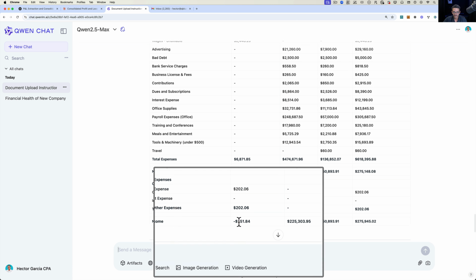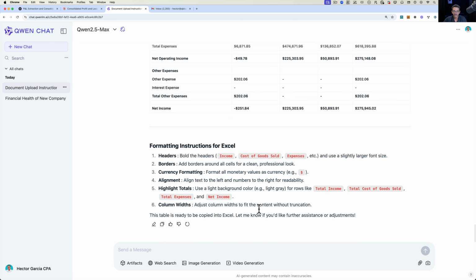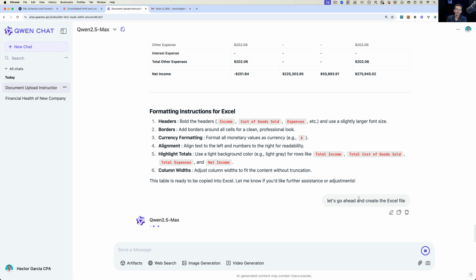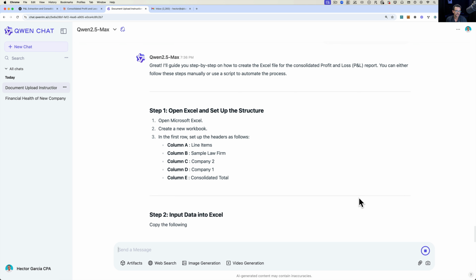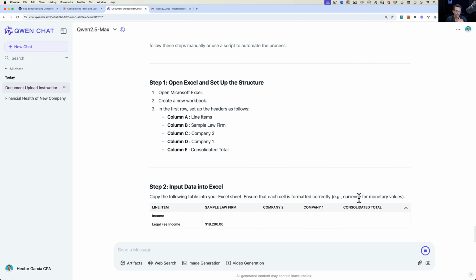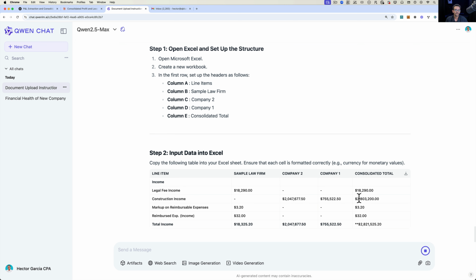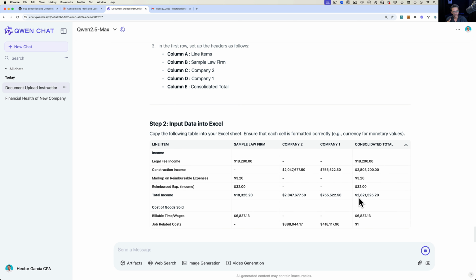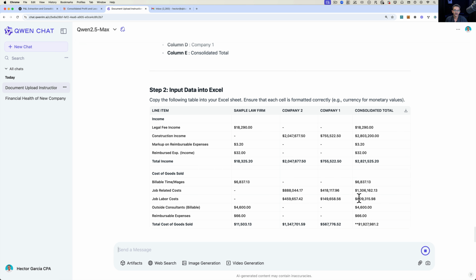And Quen, okay, so Quen looks like it gave me some accuracy here. And this report looks really good, really interesting. So let's tell it to go ahead and create the Excel file. Okay, let's see what Quen does. So we saw ChatGPT do something. It got kind of confused. In the summary, it worked pretty well. In the details, it got messed up. Maybe I gave it some weird instructions. Claude was really, really, really good, with some issues with the math at the end. And Quen at this point, it looks like it's working pretty well.